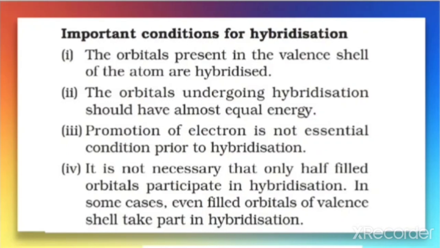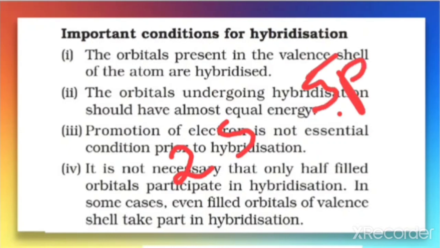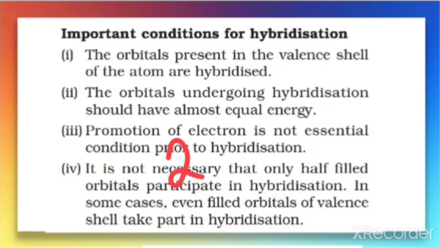The second condition: the orbitals undergoing hybridization should have almost equal energy. That means the orbitals undergoing intermixing should have almost equal energy. Like 2s and 5p, they cannot undergo hybridization because there is much variation in their energy.